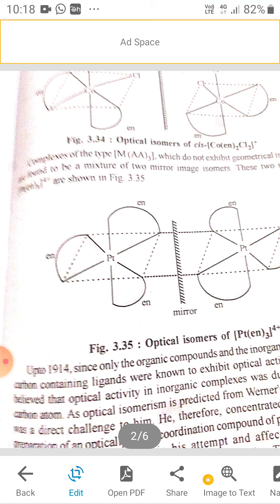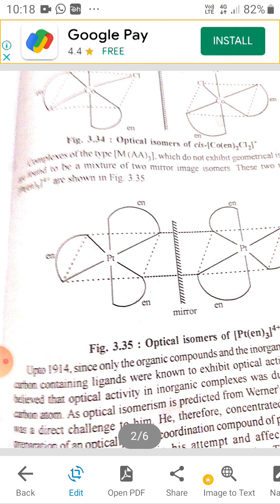Some complexes containing bidentate ligands frequently show optical isomerism. The most common complexes are of the type M(AA)2X2, cis M(AA)2X2, trans, and cis and trans complexes. Two types of complexes contain a plane of symmetry, for example, two optically active complexes, cis cobalt ethylene diamine